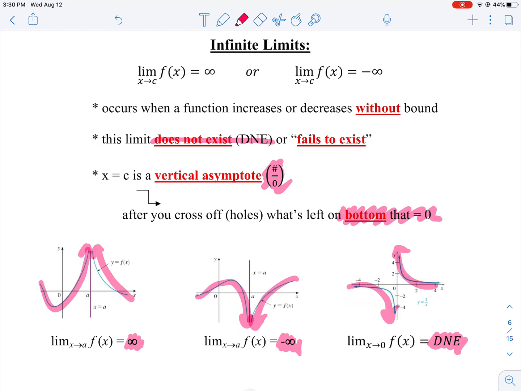And that's a little bit different than a hole. So if it crosses off, it's a hole, then you can figure out where your hole is at and if we're together at Starbucks. Or is there a vertical asymptote? Is there a number on the bottom that's going to cause a 0 that's not a hole? Then if it's a vertical asymptote, we're either going to go up, up, we're going to go down, down, or our limit is truly not going to exist.